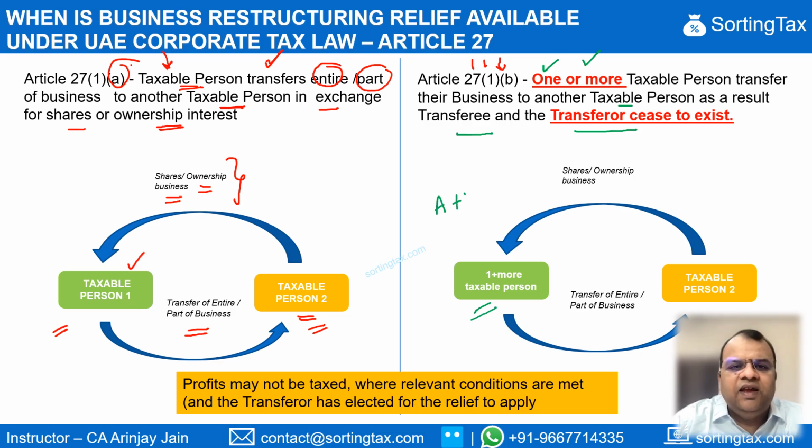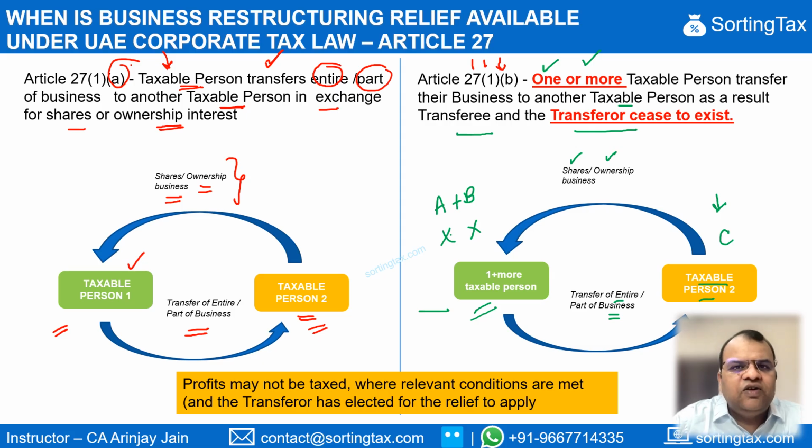Let's say there are company A and B. They transfer their entire or part of business to taxable person C. In this case, after the transfer, A and B do not exist any longer. It is only C which survives, and the entire business is transferred for consideration in the form of shares or ownership interest. Again, some part may be allowed to be taken in cash. What exactly that is, that we will see in detail as we move through this presentation.